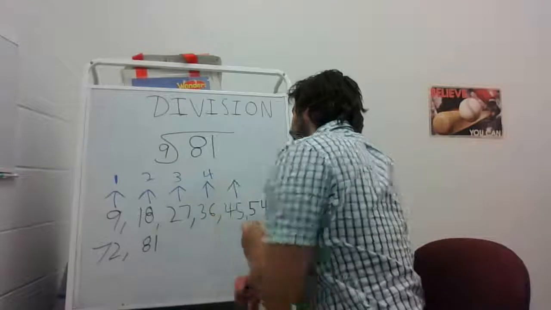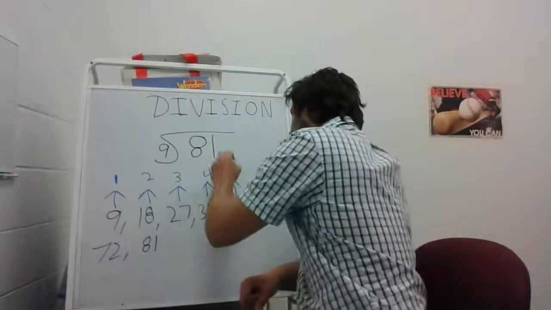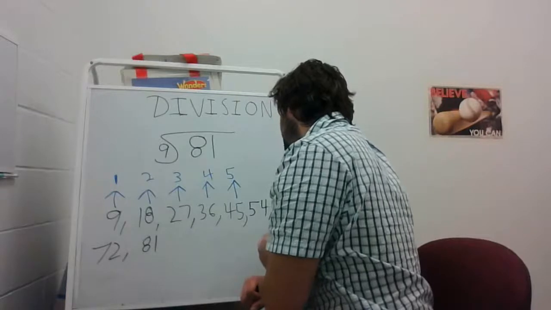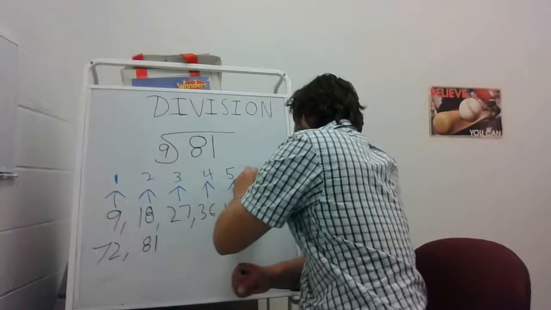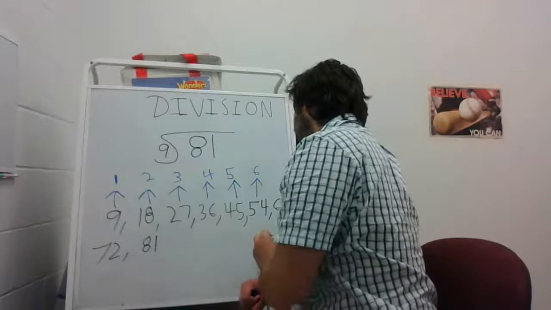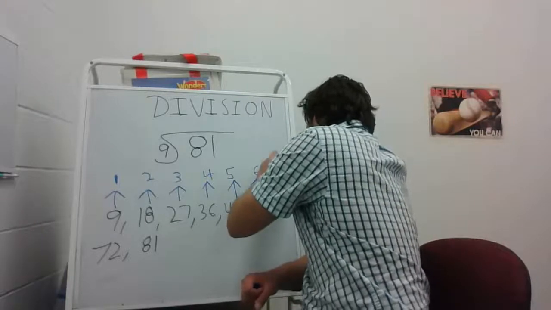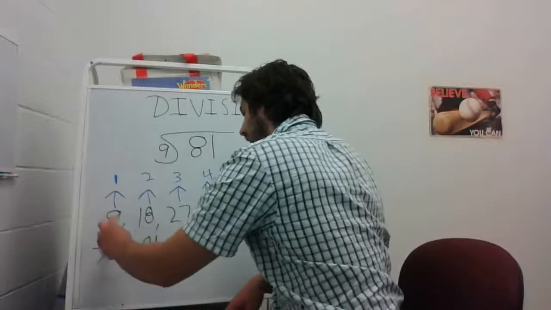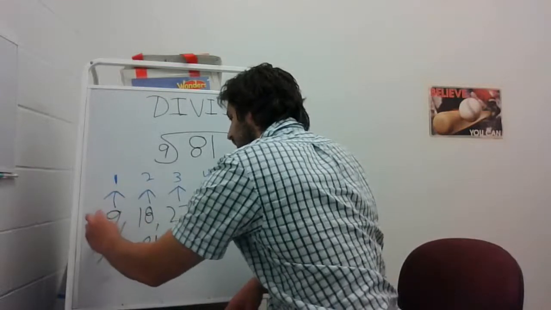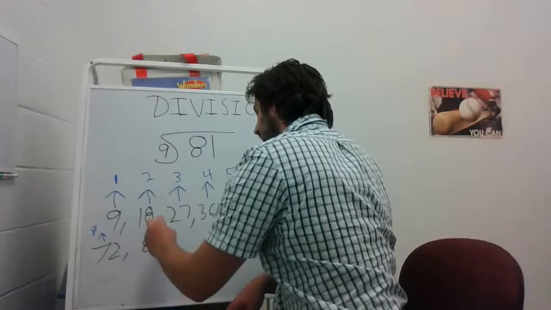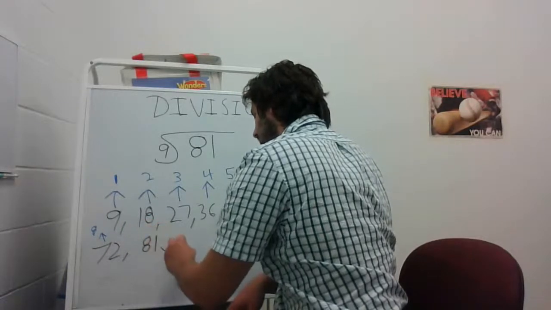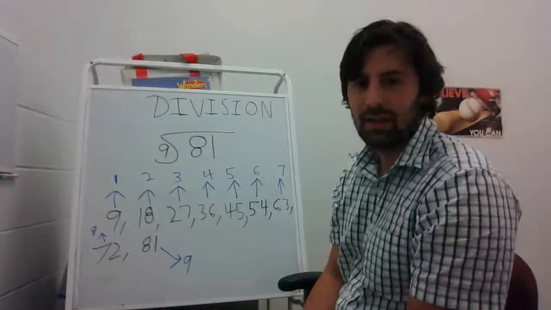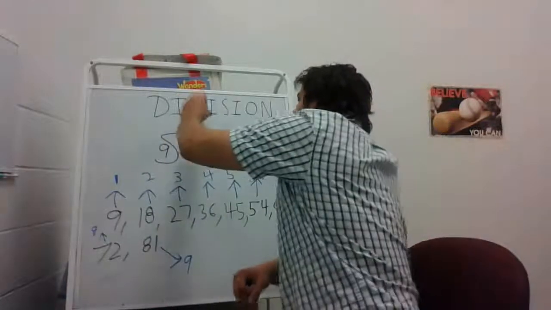Five times to get to 45. Six times to get to 54. Seven times to get to 63. Eight times to get to 72. And I skip counted by 9 nine times to get to 81. So 81 divided by 9 equals 9.